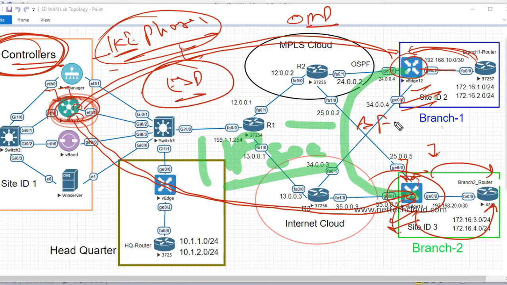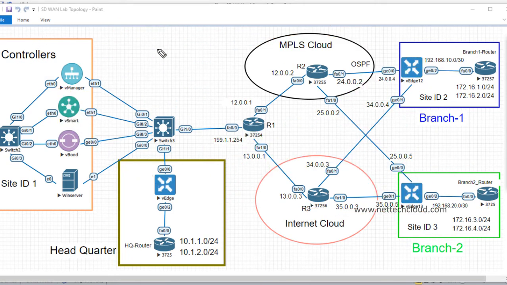Even BFD, Bidirectional Forwarding Detection, is enabled by default and cannot even be disabled. So this BFD protocol runs inside this IPsec tunnel. It means there is secure control plane exchange, and I'm going to show you, and there is secure data plane exchange.